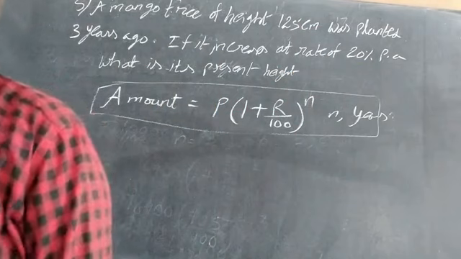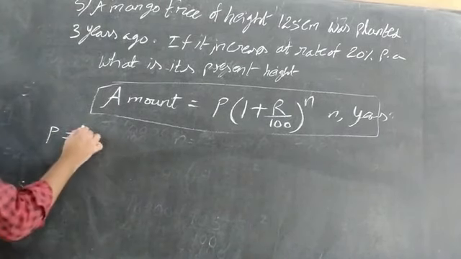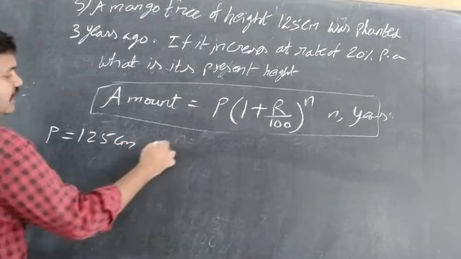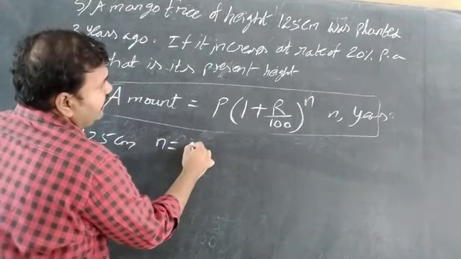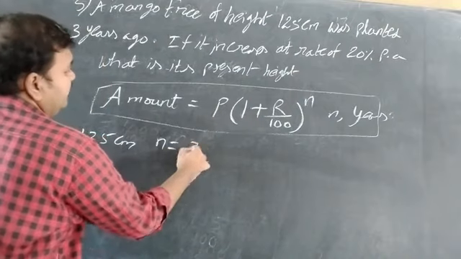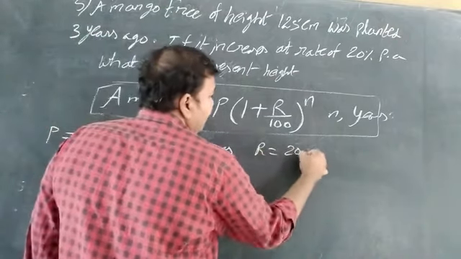But here we have to follow the easiest one. Maths means the easiest form, and we have to learn different models to do the sum. Each and every different model we have to learn. So using that model I am solving. So P is equal to 125 centimeters. Time, that means n, is equal to after how many years it is changing, after 3 years. Rate is equal to 20%.